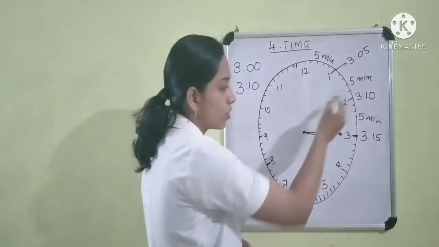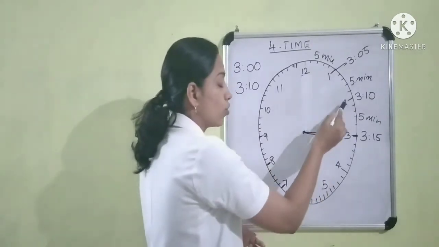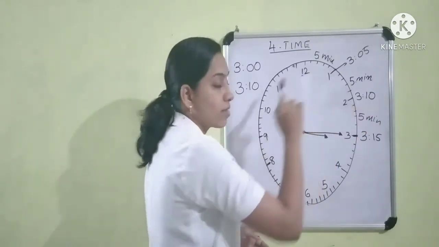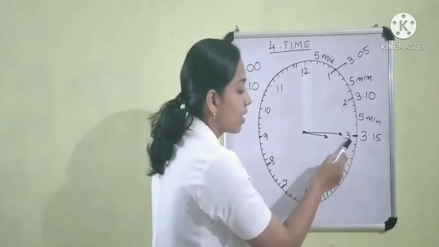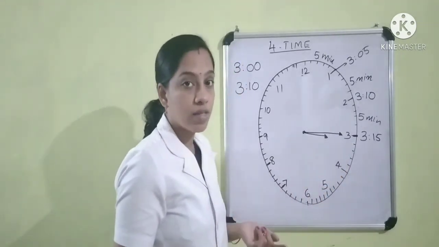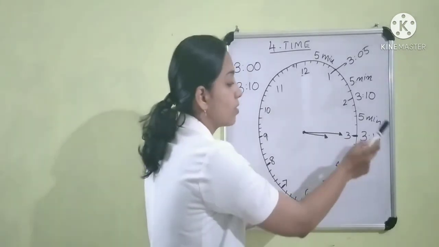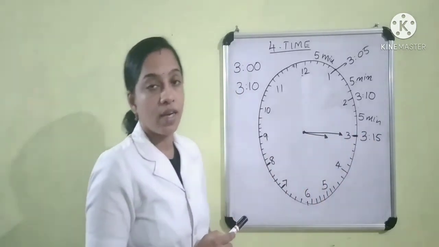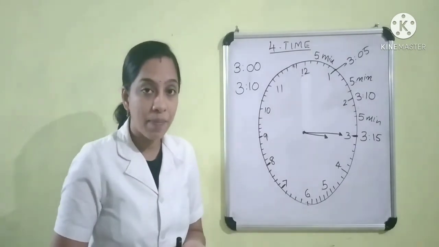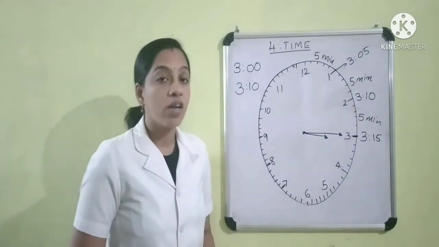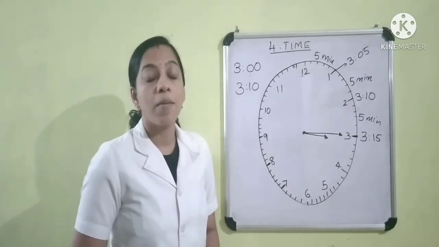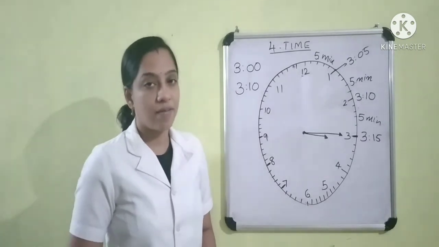When the minute hand is at 2, the minute is 10. That is, 2 into 5 is equal to 10. Here the minute hand is at 3. 3 into 5 is equal to 15. That is, the minute is 15. To know the minutes, we can multiply the minute hand number by 5, or you can read minutes by counting in 5s.